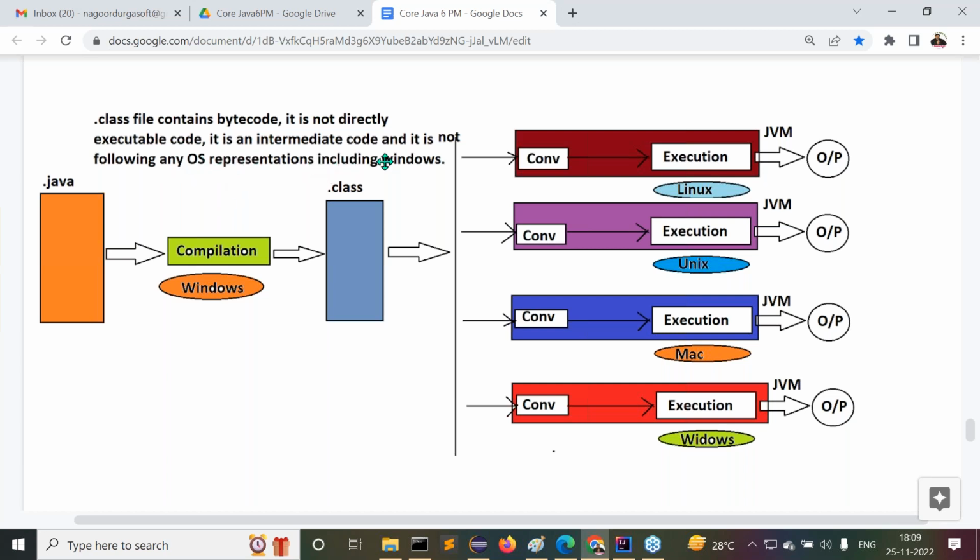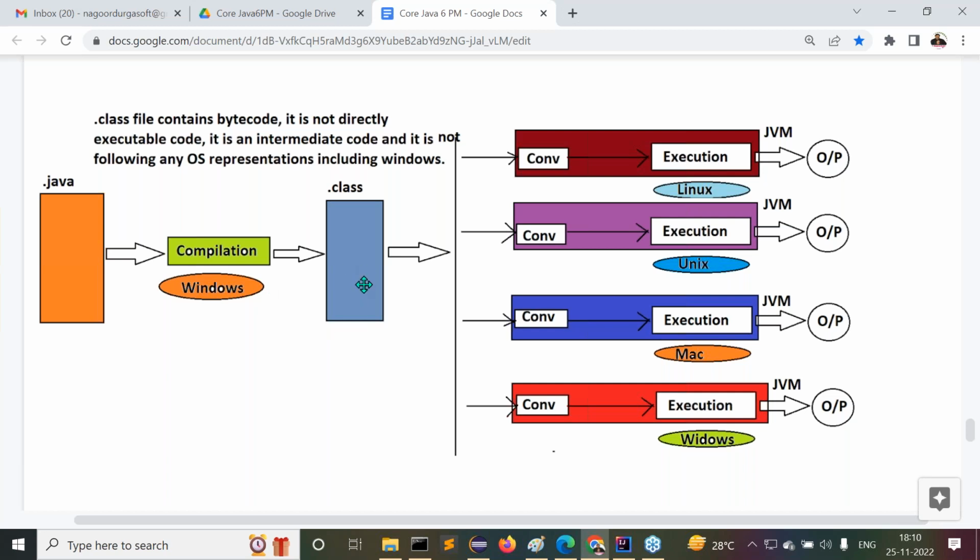It is an intermediate code, and it is not following any operating system representations, including Windows. Now this is neutral bytecode. If you want to execute this neutral bytecode on Linux operating system, it must be converted to Linux representations. On Unix, it must be converted to Unix representations. If you want to execute this .class on Mac, it must be converted to Mac representations.